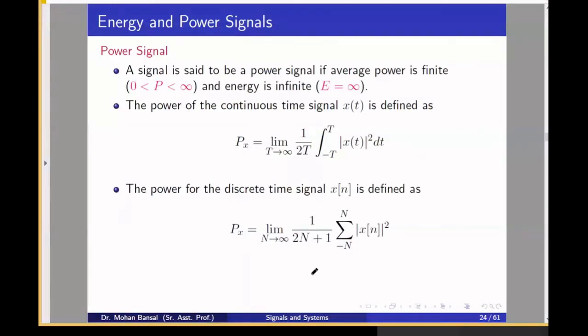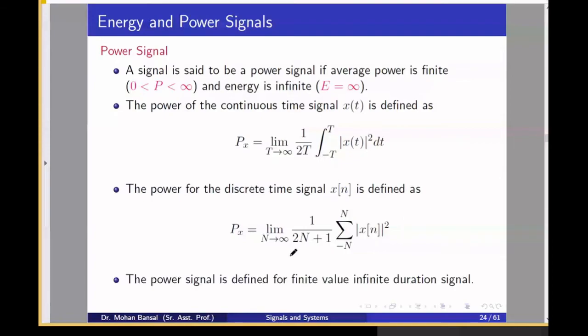Power for a discrete time signal x[n] is defined by 1 divided by 2N plus 1, summation from minus N to N of mod x[n] square. Here the integrator is represented by summation. And a power signal is defined for finite value, infinite duration signal. What does it mean? It means finite value, infinite duration signal.